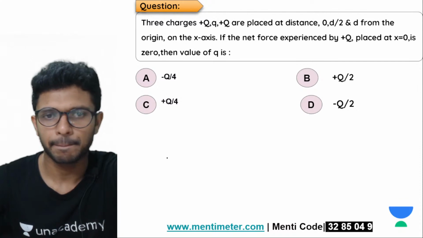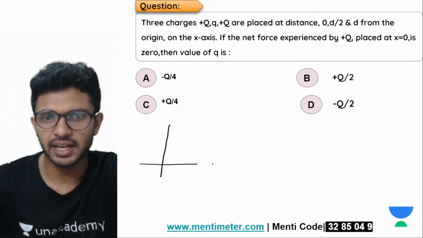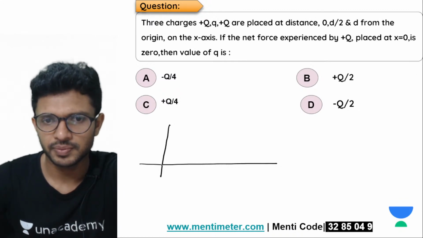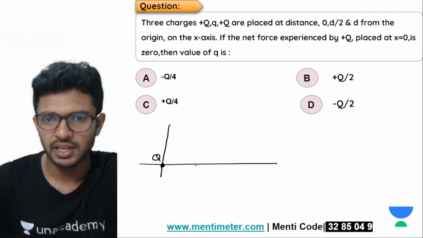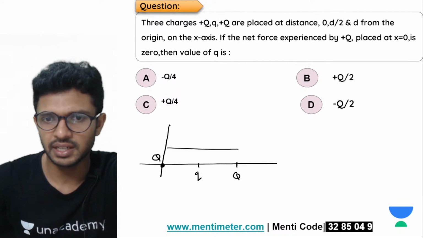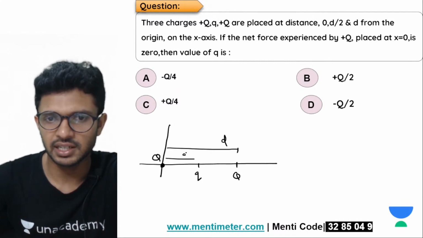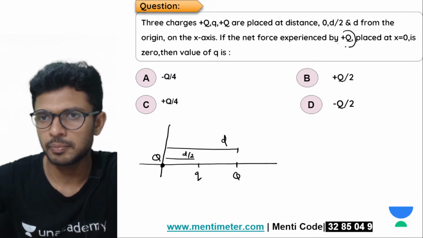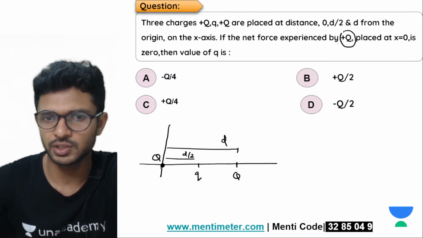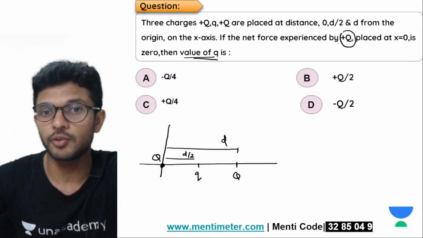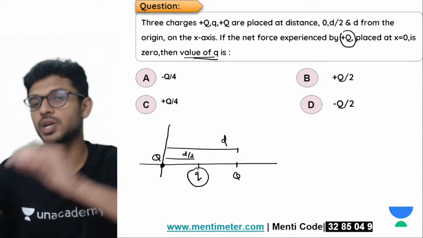Which are those small conceptual mistakes you all have made. So starting. So here we have our x-axis and y-axis. Okay. So 3 charges. One is a plus q. Okay, we are keeping it here. Then at a distance of d by 2, we are keeping a small q. And then another plus q, which is kept at a distance of d. Ye d by 2 hai. What is given? If the net force experienced by plus q at x is equal to 0, matlab if the net force acting on this q is 0, toh value of q kitna? Ye small q ka value kitna hai?